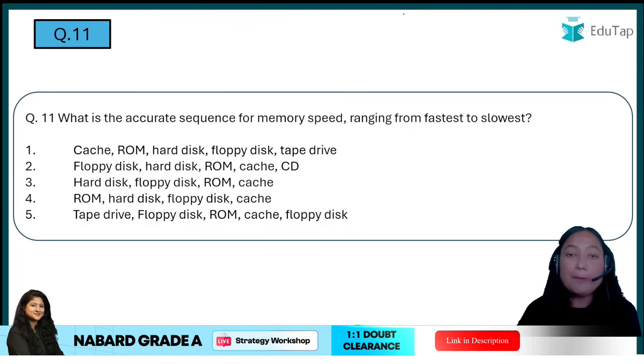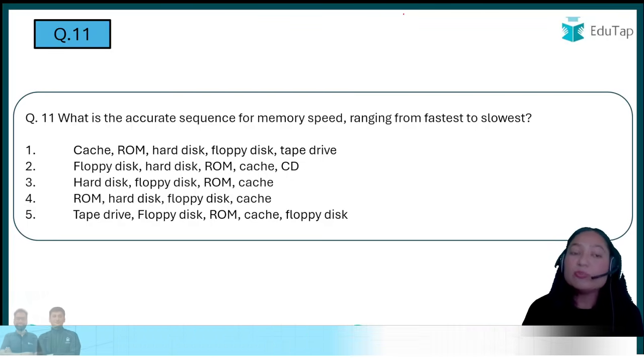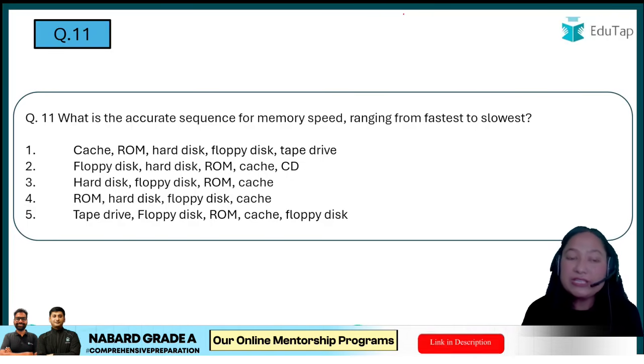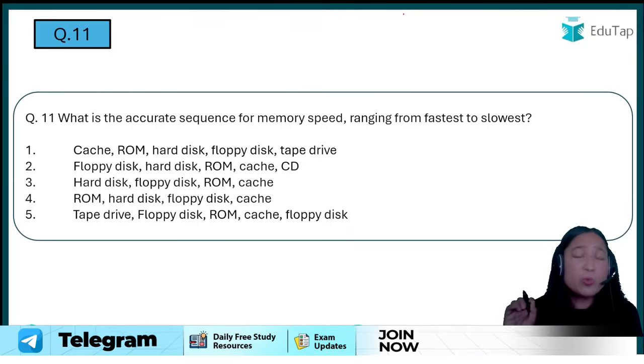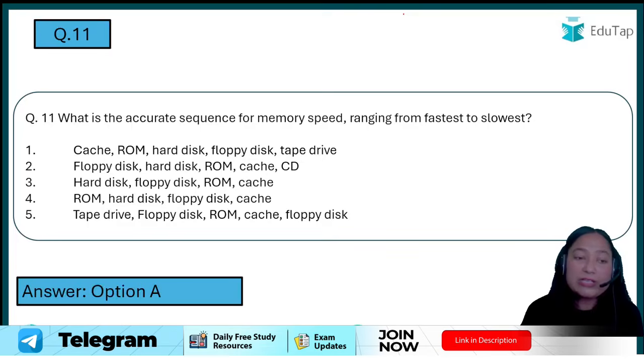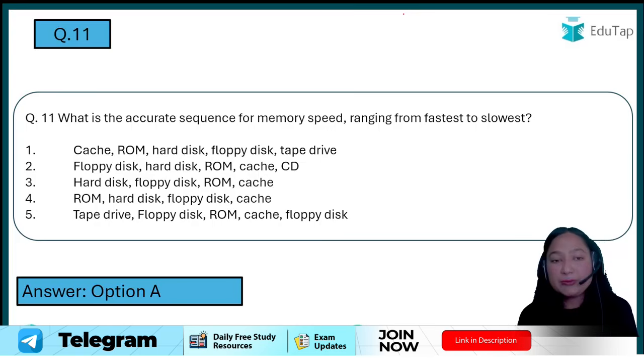Here we are talking about the memory hierarchy. We have different kinds of memory: cache, ROM, hard disk, floppy disk, tape drive, CD. You will have to tell what the hierarchy will be. Now this question is very low hanging fruit. I hope you are able to give the correct answer, option A: cache, ROM, hard disk, floppy disk and tape drive.